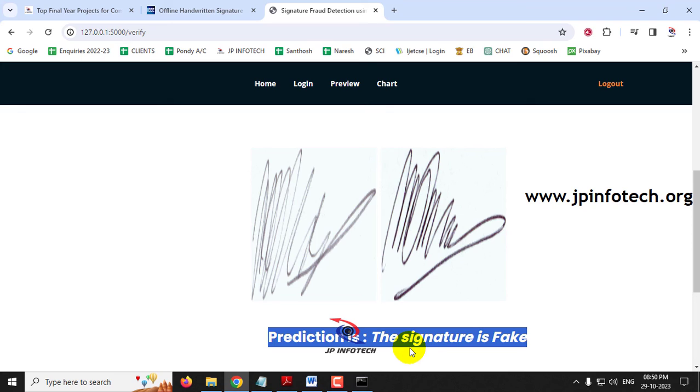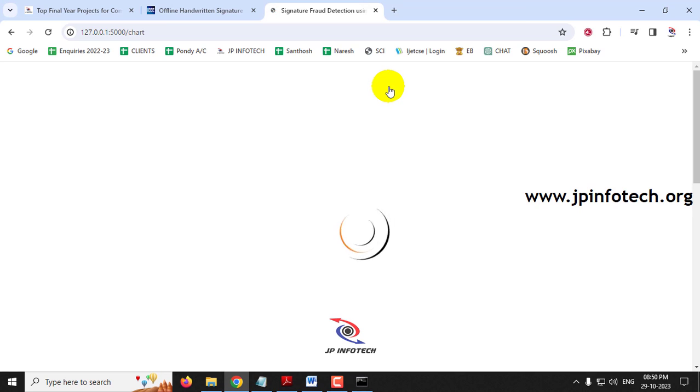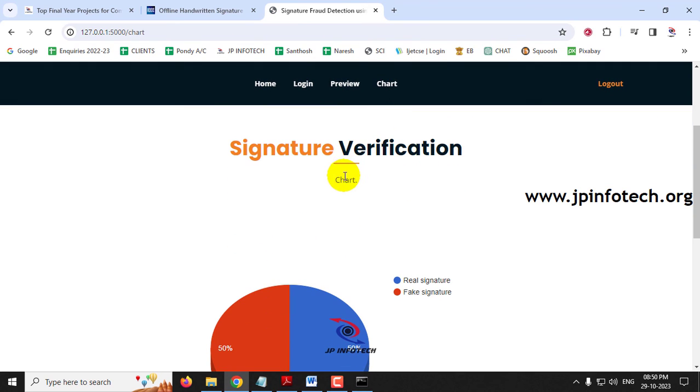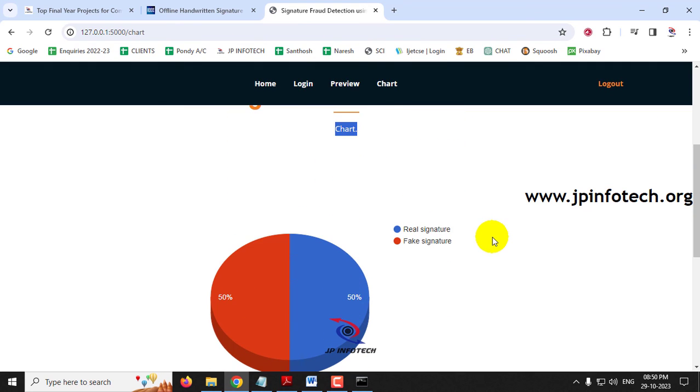You can check with other things, and finally I'll come to the chart part. Just click this chart menu. It will navigate to the chart part. Kindly note that this is a static chart only, because we have not used any database in the project, as mentioned earlier. This chart depicts the percentage of real signatures and fake signatures. So there are two cases, real and fake.